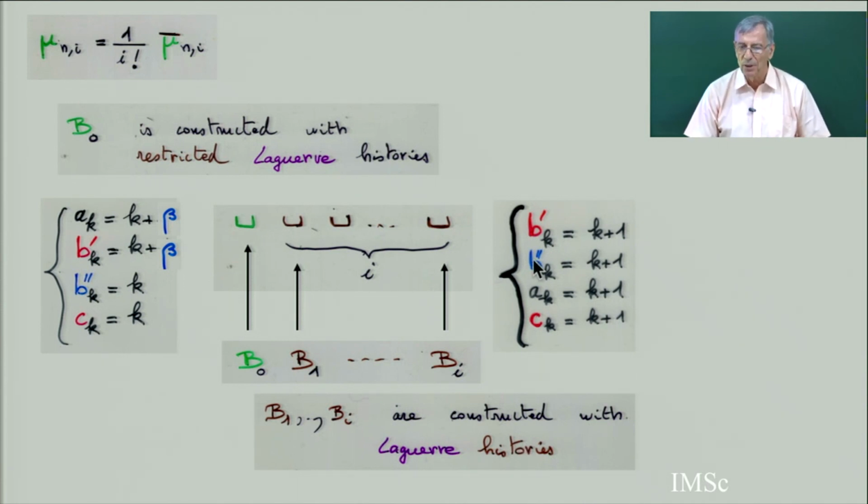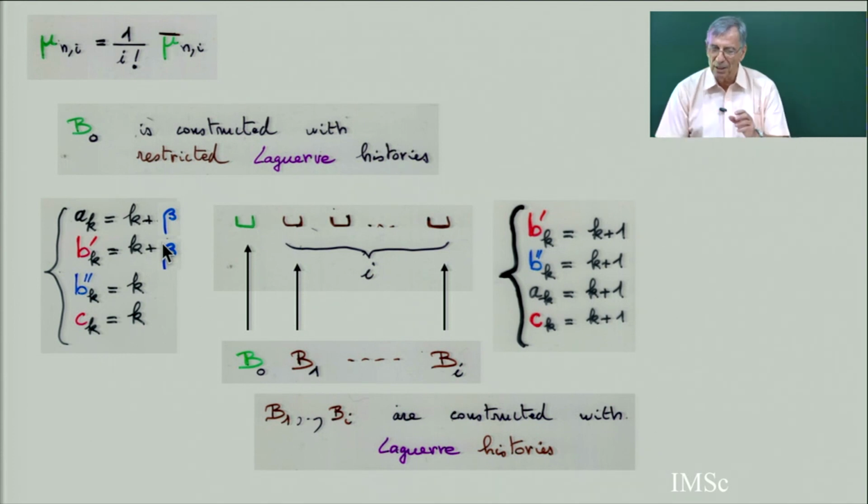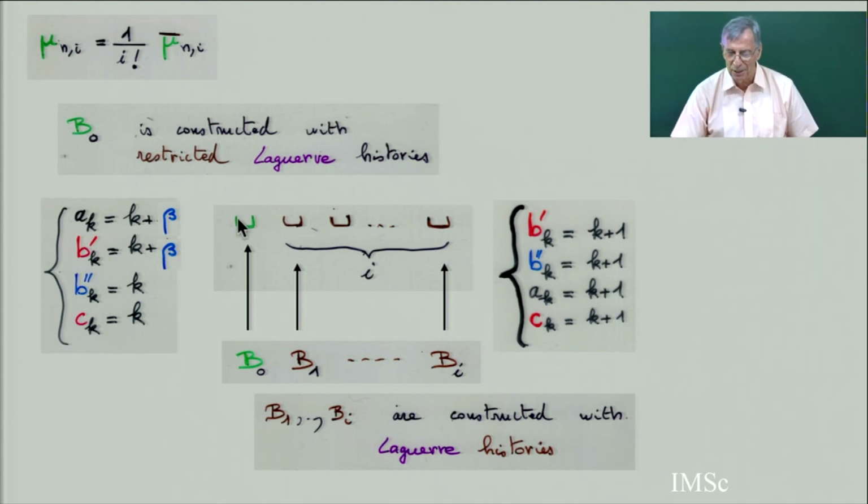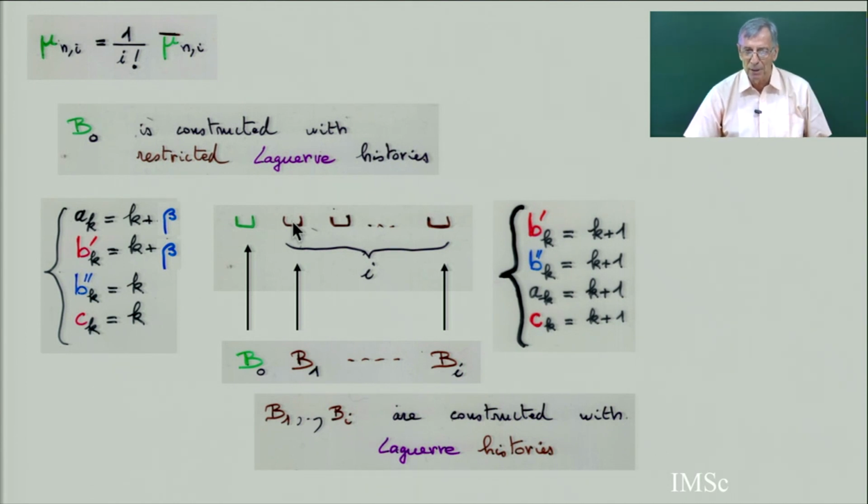So if I was working only with Laguerre history, the weight would be like this. And here on the green tree, the green permutation, the weight will be like this with the beta. So see, the parameter beta is going to accumulate on this part here. If you think of the binary tree, the left branch of the binary tree, but here beta will disappear.